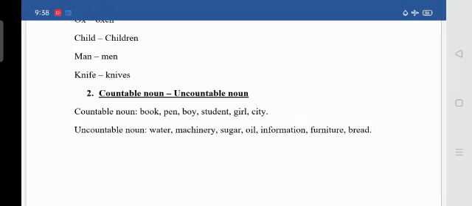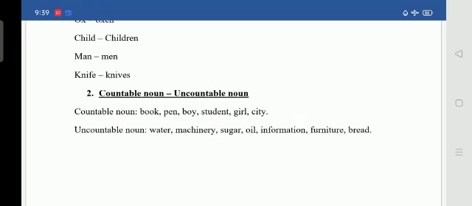We can say information, but we can't count information. Yes or no? Next is furniture. Suppose I'll give you an example. They bought much furniture. We can say that, but we can't say they bought much furnitures. Yes or no? So here we are unable to count.